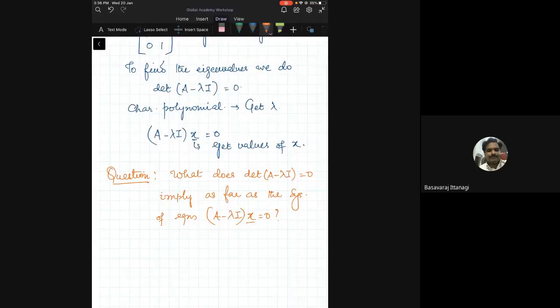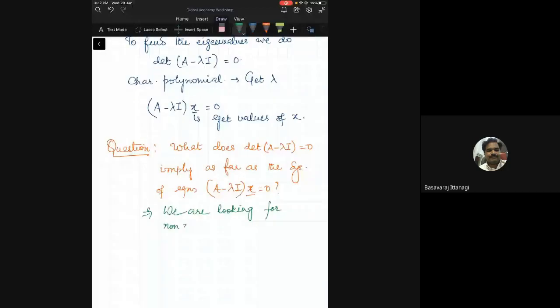Is the screen visible? This simply implies we are looking for a non-trivial solution, or we'll say non-zero solutions, to (A minus lambda) x equal to 0.